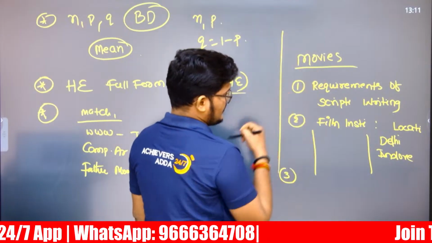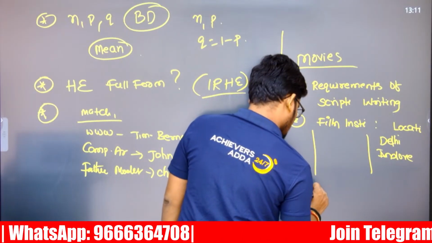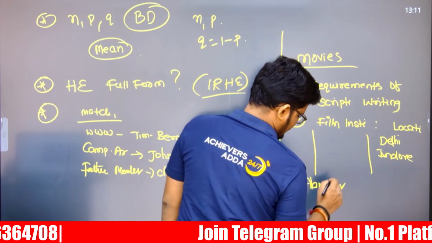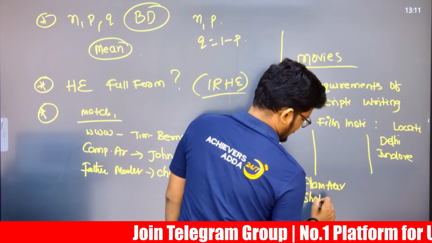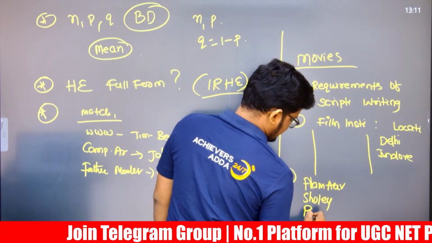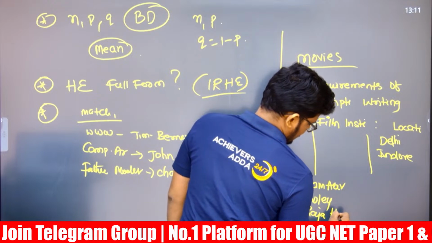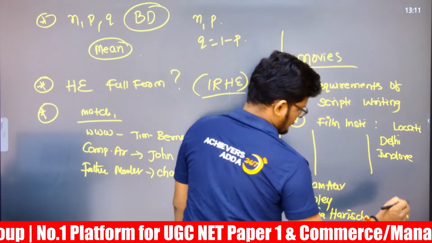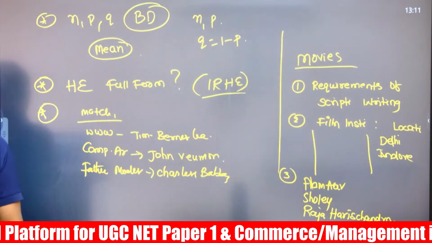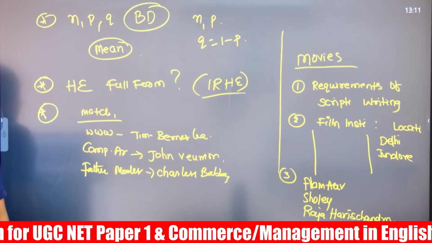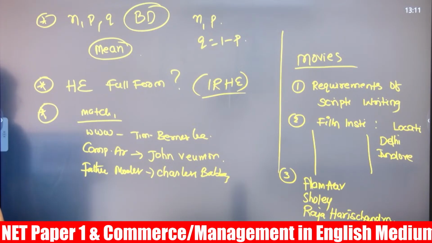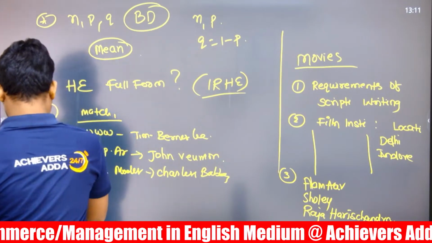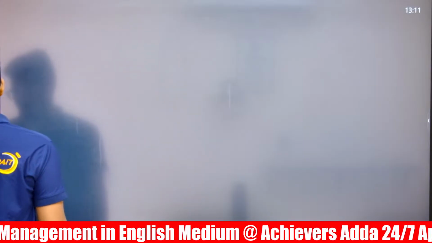And there is a third question related to the movies, that yesterday Alam Ara as well as Sholay and Raja Harishchandra. This movie related matching is somewhere here. In PESEL, that is paper 2. So first let us discuss paper 1. If you can contribute to paper 1, it will be very helpful for the upcoming. Because paper 2 commerce is again not going to happen.